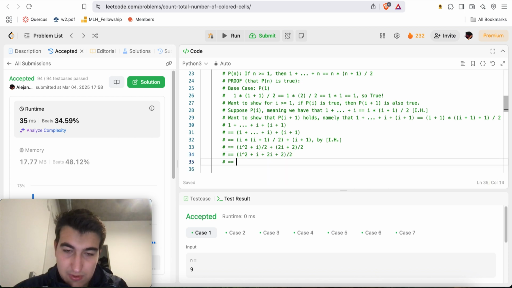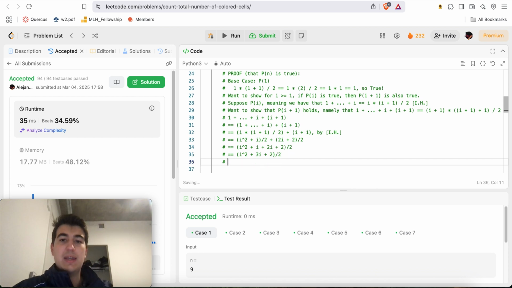This is equal to I squared plus 3I plus 2, all over 2. And I will say that this is equal to I plus 1 times I plus 2, over 2.